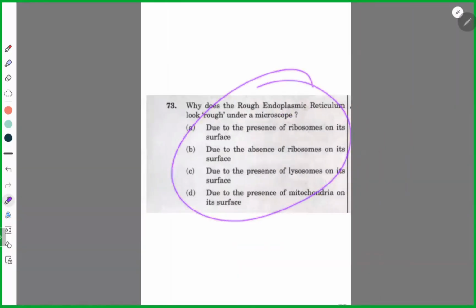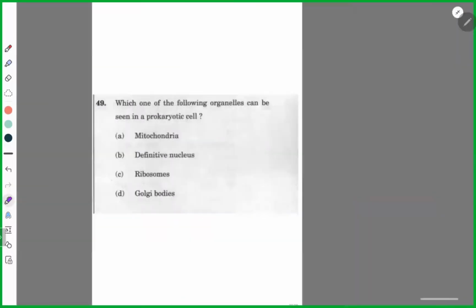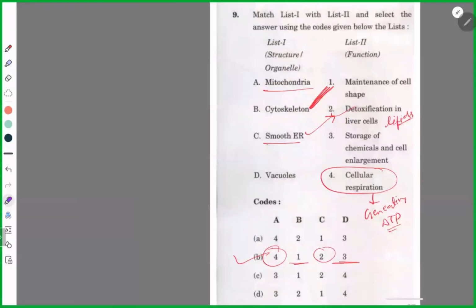Again, this one. Due to the presence of ribosomes on its surface. Simple. Ribosomes. Okay, so one question is left.